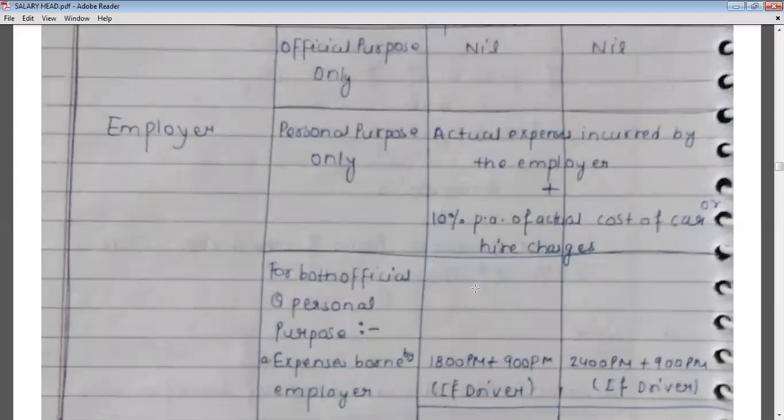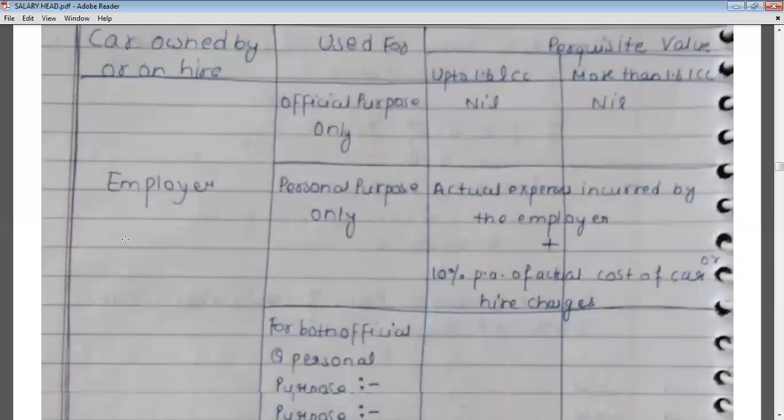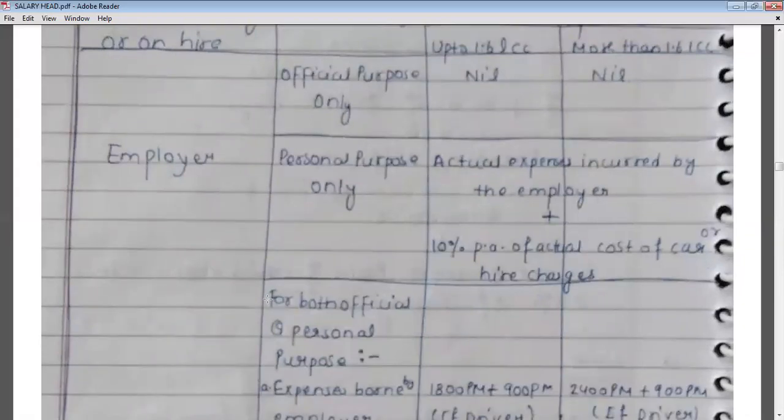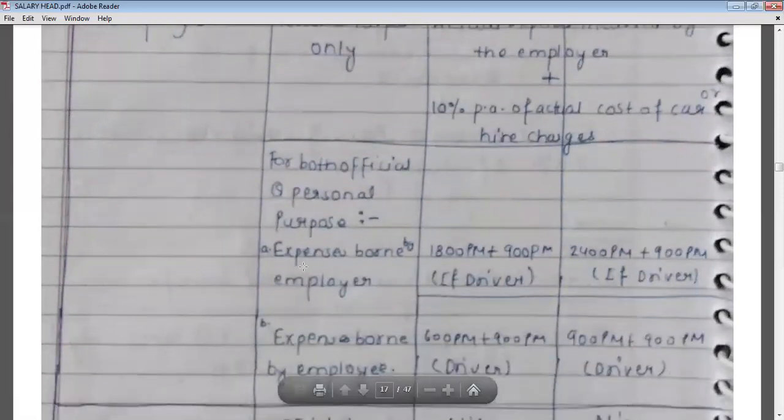Okay, now there may be a third situation, that is when the car is owned by the employer and the employee uses that car for both official and personal purpose. Then if expenses are paid by the employer, 1800 per month plus 900 per month if a driver is also provided will be taxable.